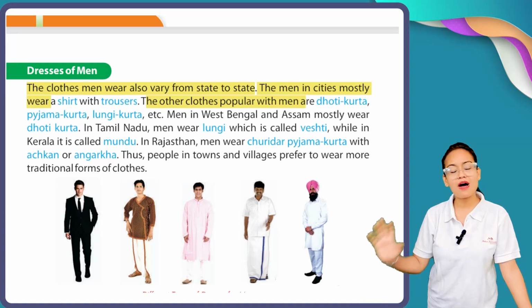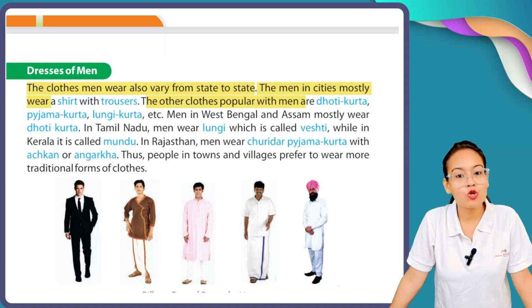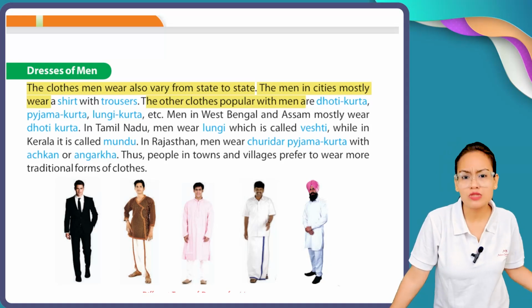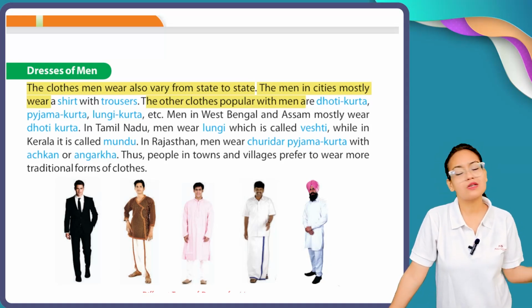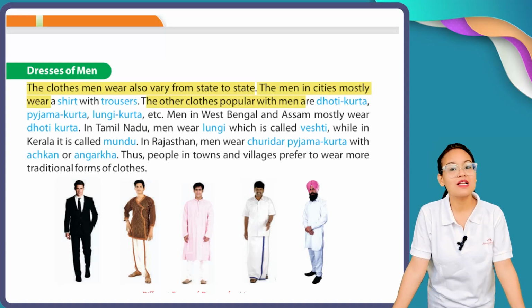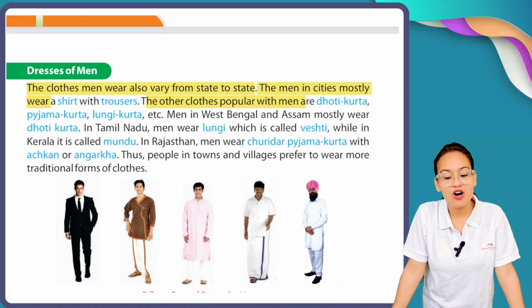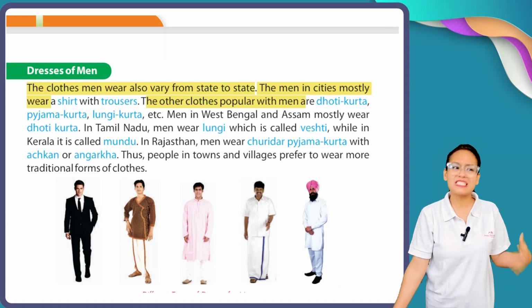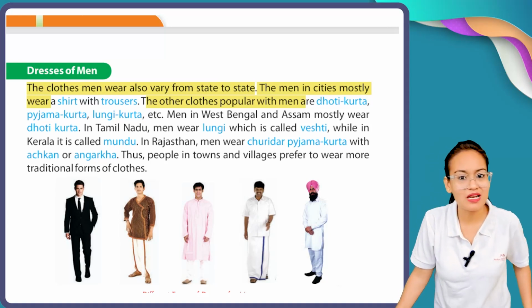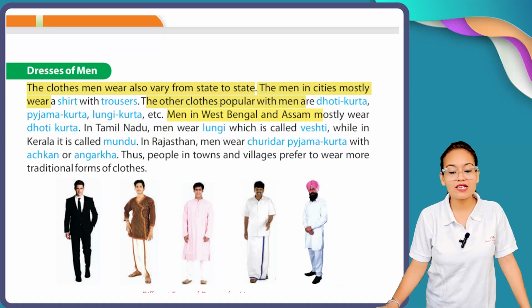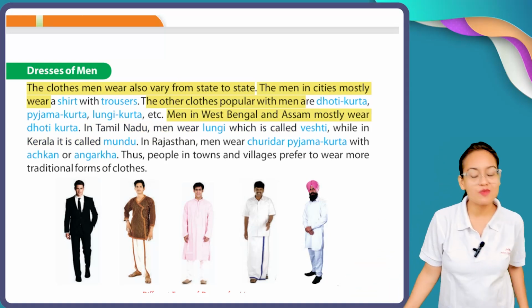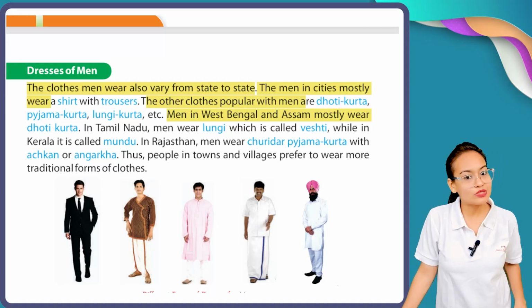So apart from shirt and trousers, men also wear traditional attires like dhoti kurta, lungi and kurta in South India, and pajama and kurta in the northern states of India. Dhoti kurta is worn basically by Rajasthani and Gujarati people. Men in West Bengal and Assam mostly wear dhoti and kurta.